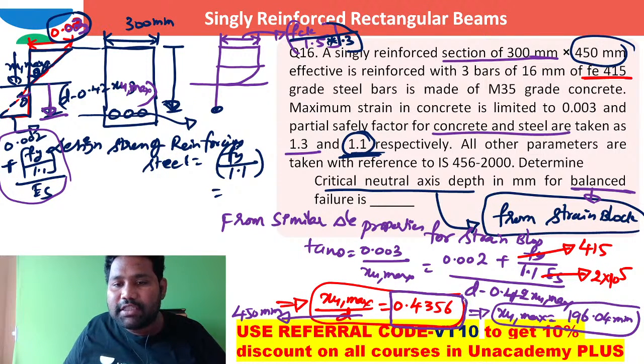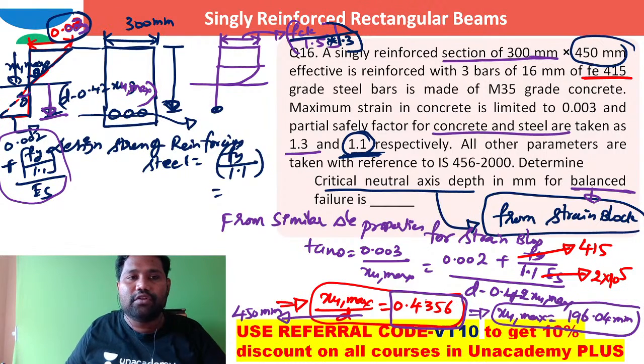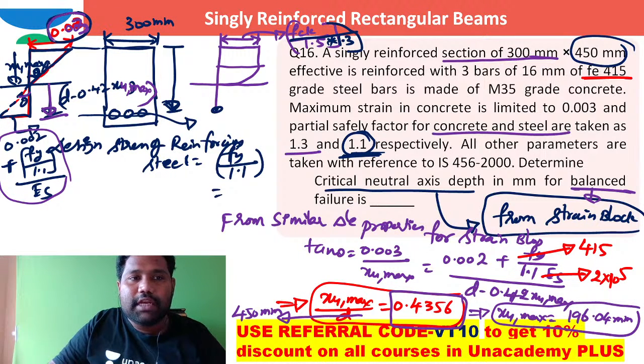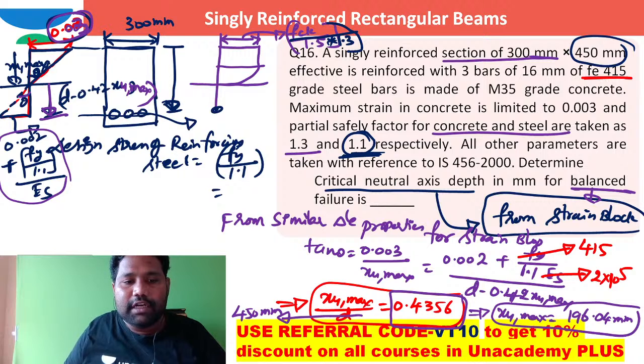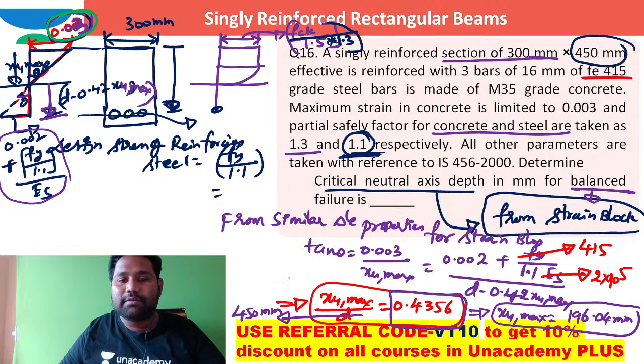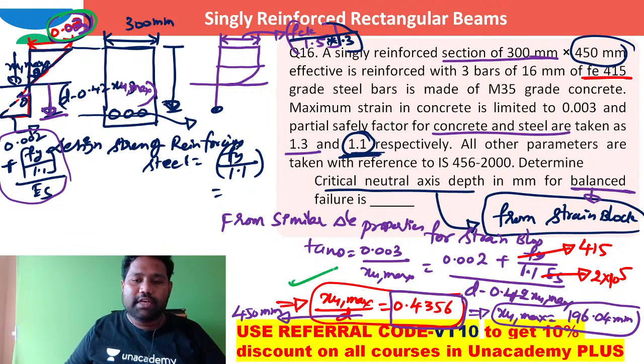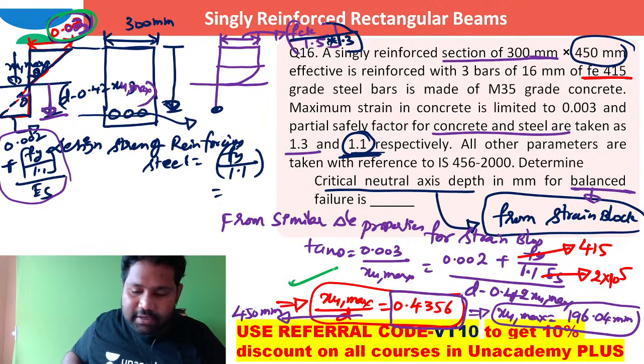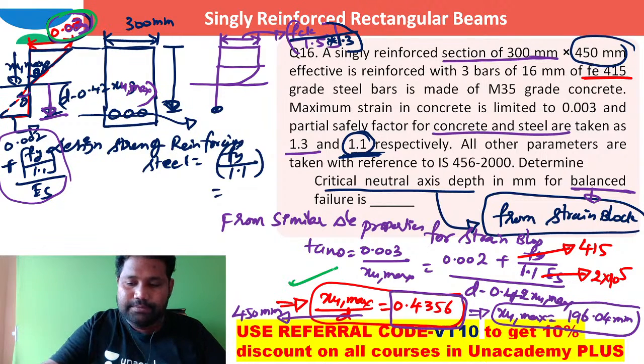Why has it changed? Because the permissible strain in concrete is not 0.0035. It is 0.003. It was clearly mentioned. Because of that, XU max by D will also change. This is how you can understand the concept, right?